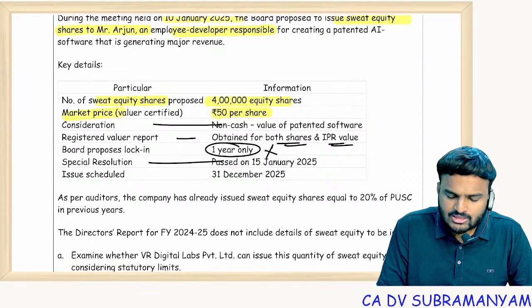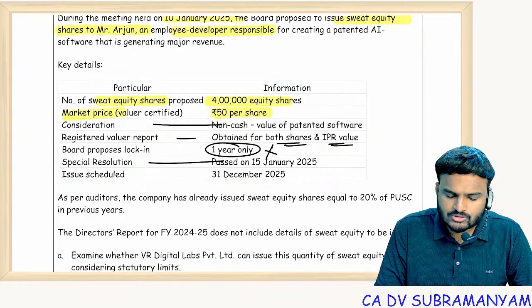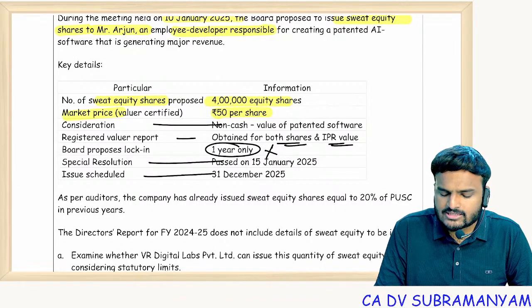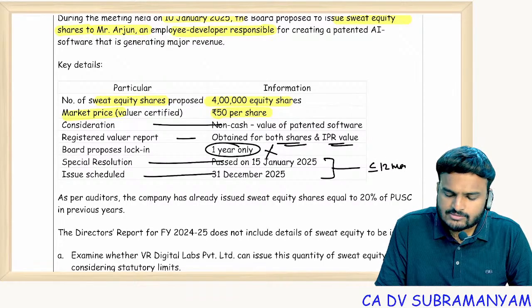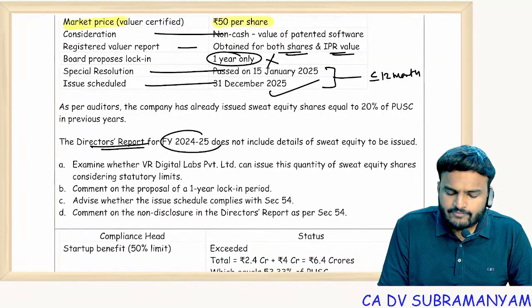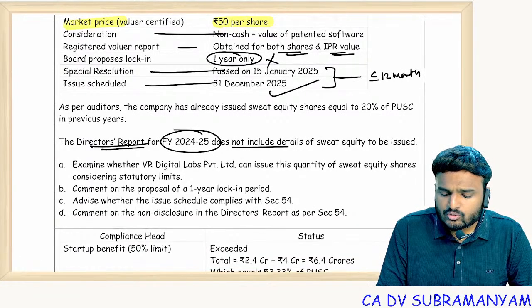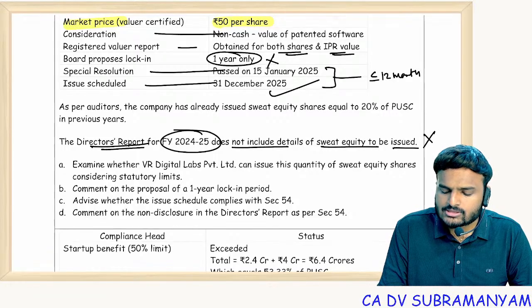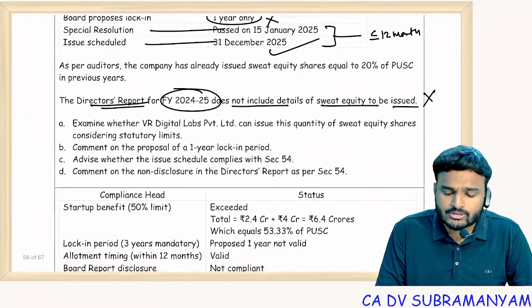Wrong. Special resolution passed on 15th January 2025. Issue scheduled on 31st December 2025. So issue should be completed within 12 months of special resolution. So this is okay. The director's report for the financial year 24-25 does not include details of the sweat equity shares to be issued. This is also wrong. Disclosures in board report is compulsory.